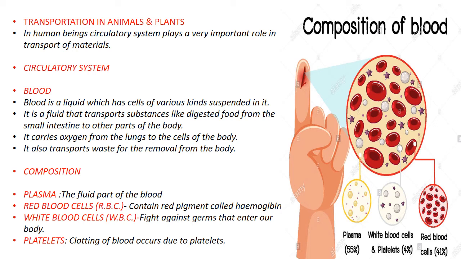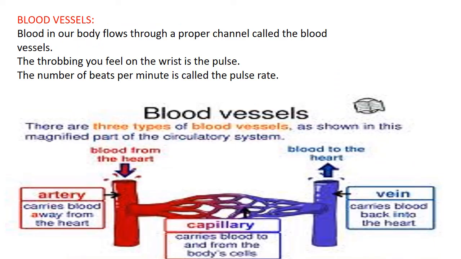So what is this clotting? Clotting means when we fall down and have a wound, after some days we recover from the wound. One black patch is formed on that wound. That is because the dead cells are continuously removed and new cells are replaced on that place. This is possible only because of the presence of platelets. So 55% of the blood consists of plasma, 4% consists of white blood cells and platelets, and 41% consists of red blood cells.